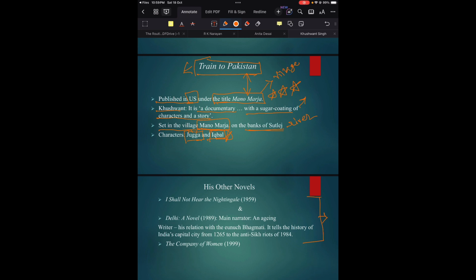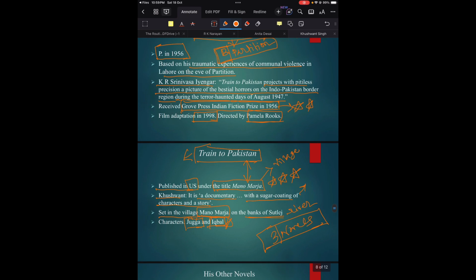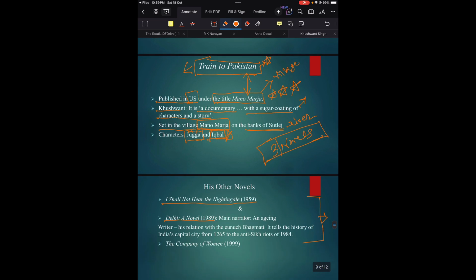His other novels are I Shall Not Hear the Nightingale, published in 1959, and Delhi, published in 1989. So Khushwant Singh wrote only three major novels, and among these three, Train to Pakistan is the most important, the one that made him famous.